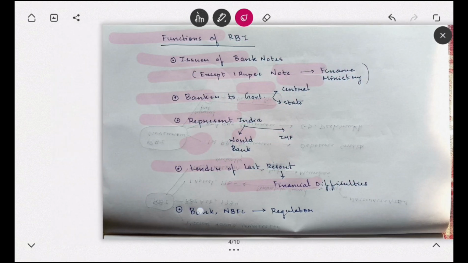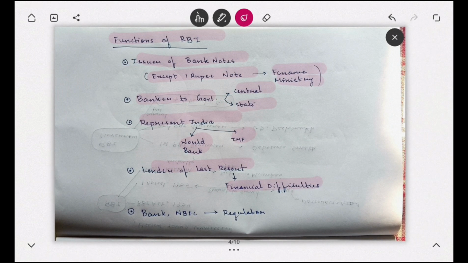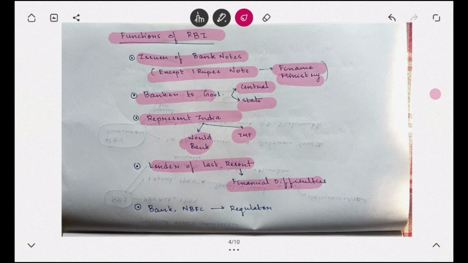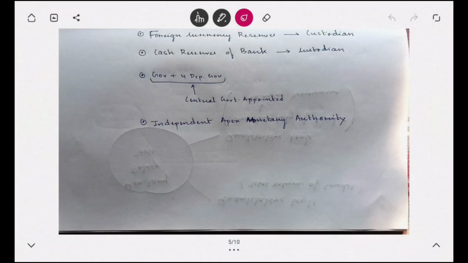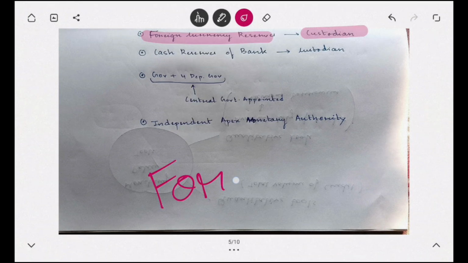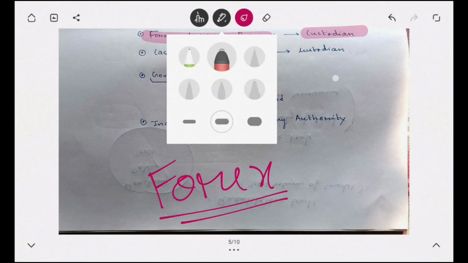Next, coming to banks and NBFCs. We have entities like banks, NBFCs, and all, and the regulator of these is RBI. RBI acts as the regulator of the banks and the NBFCs. Next, coming to foreign currency reserves, it is a custodian. Generally we call it Forex. So RBI is the custodian of this Forex.